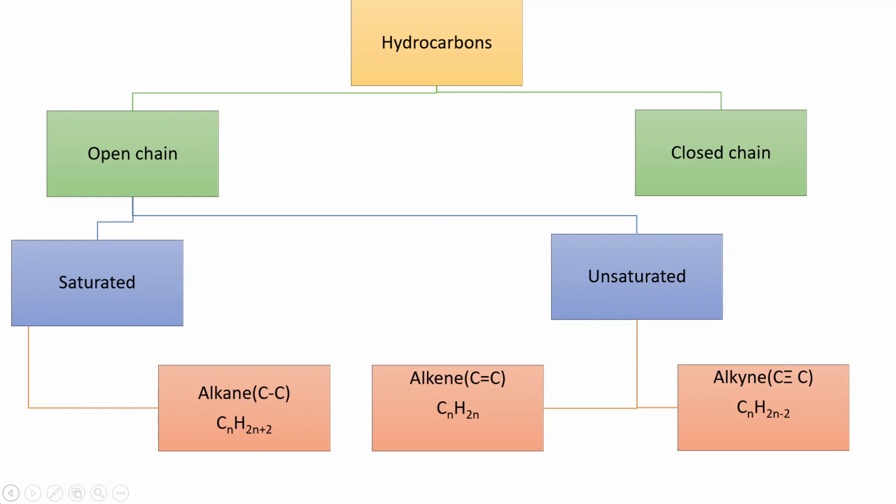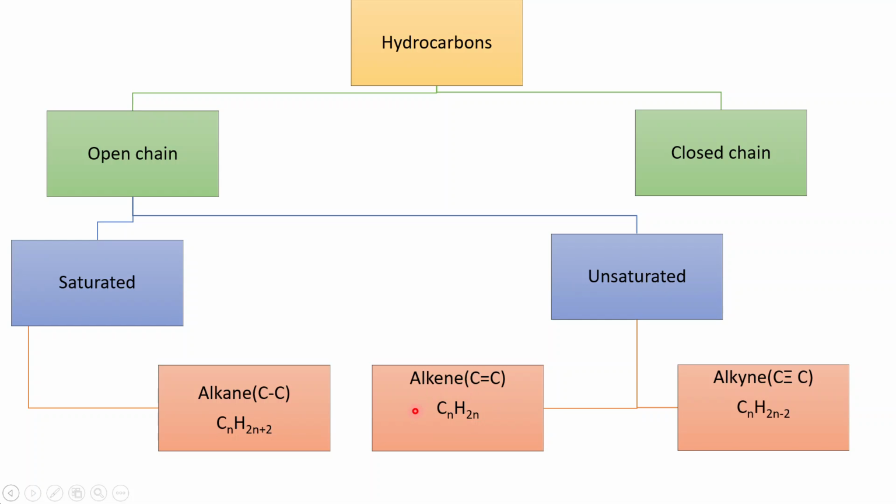Coming to unsaturated hydrocarbons. When all the four valencies are not satisfied by single covalent bonds, then double or triple bonds are required to satisfy the valencies. These compounds are known as unsaturated compounds. Unsaturated hydrocarbons could be of two types: alkenes, which are hydrocarbons with double bond, and alkynes, which are hydrocarbons with triple bond.